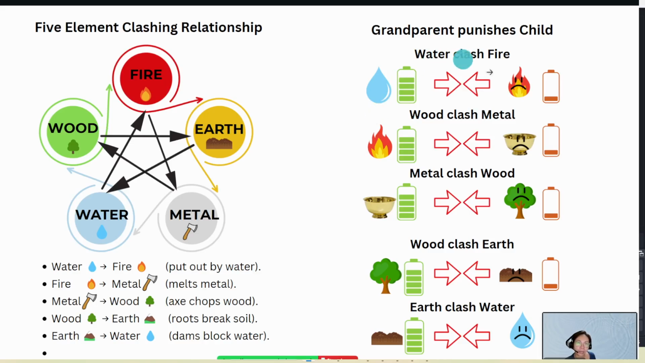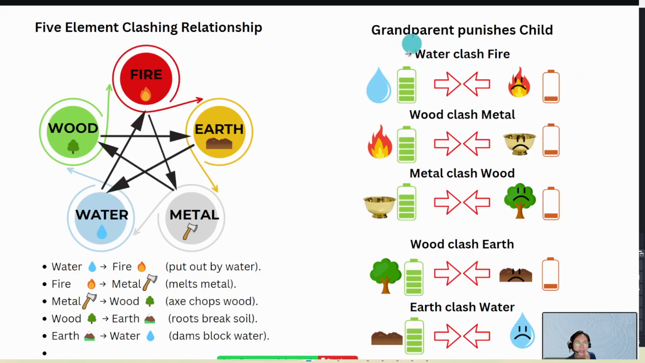Let's take a look first. Water will clash with fire. I'm representing the clash by this arrow pointing towards each other. So it's water clash fire. What happens when water clashes fire? Water will reduce maybe 10% of its energy. And when fire is the party being clashed, it will reduce greatly. You see how bad it is? It can be reduced by 80 to 90%, so fire is left with like 10 or 20%.